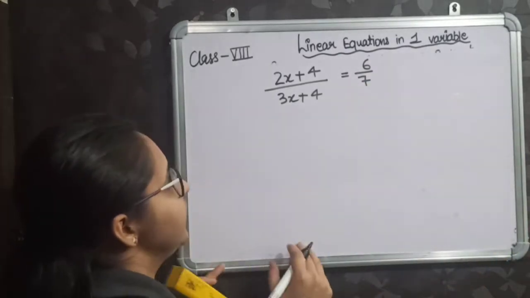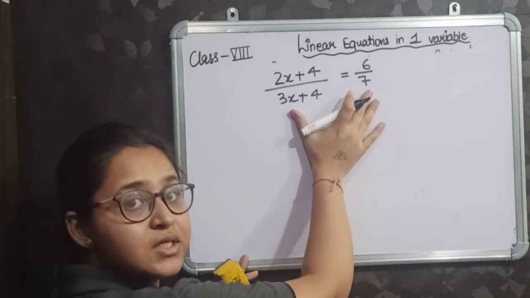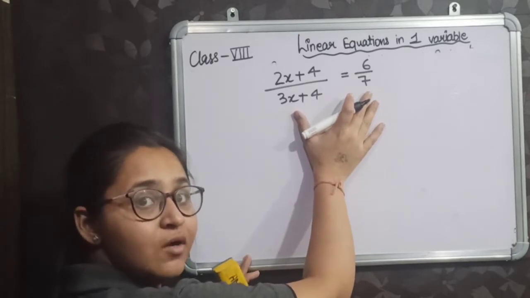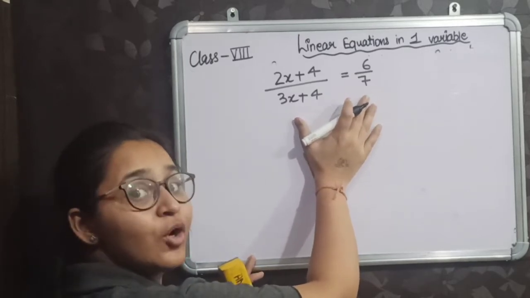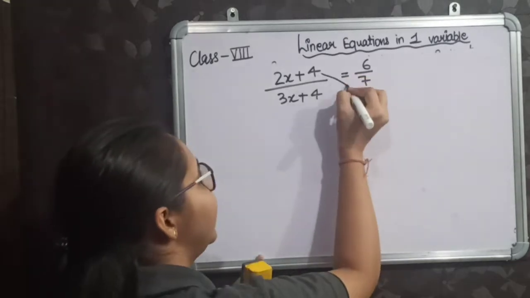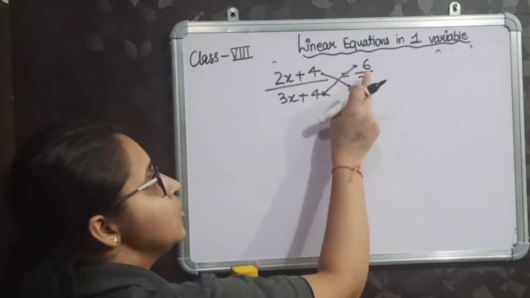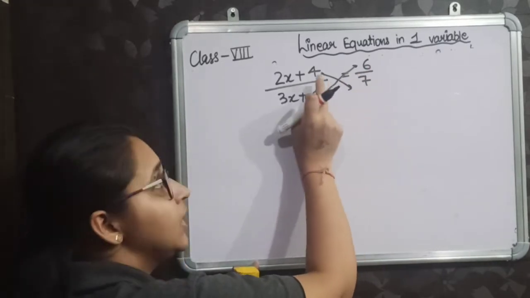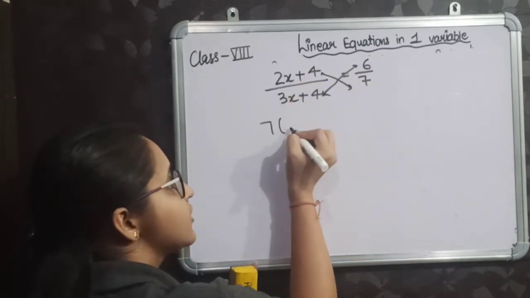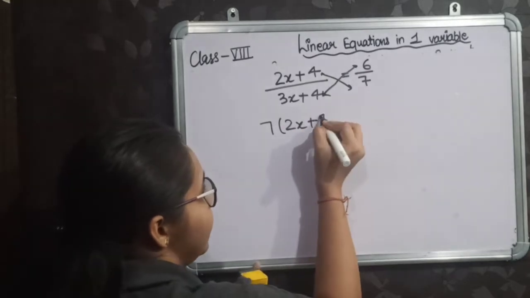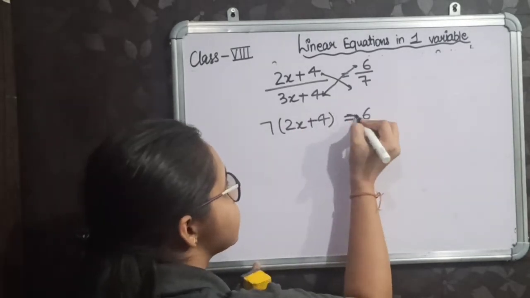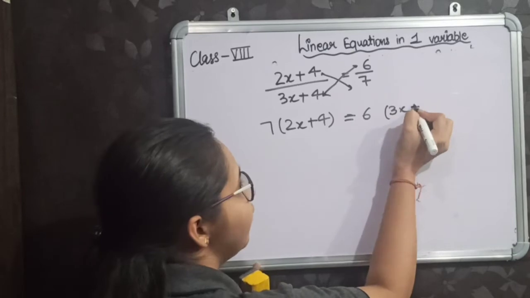Now you have to solve this equation. How will you solve it? I told you, the cross multiplication method. So apply the cross multiplication method. 7 will be multiplied by 2x plus 4 is equal to 6 times 3x plus 4.